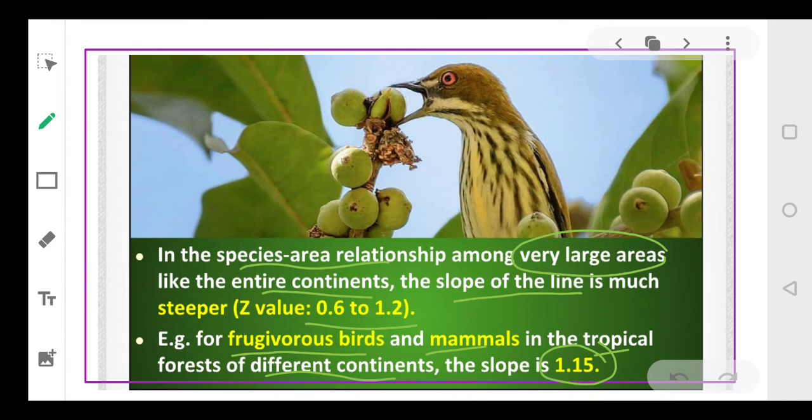So generally the general value of Z is 0.1 to 0.2. And when we are taking the whole continent into account, if we increase to a large area, then it is between 0.6 to 1.2. And in terms of frugivorous birds and mammals, if we take into account all of the tropical forest, it will still be steeper. It will become 1.15. Right? So the value of Z increases depending upon the area and the number of species that are available. Okay, everyone?